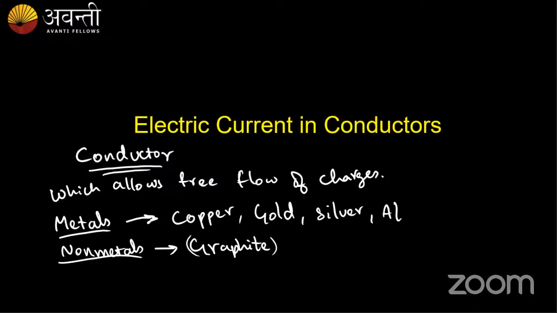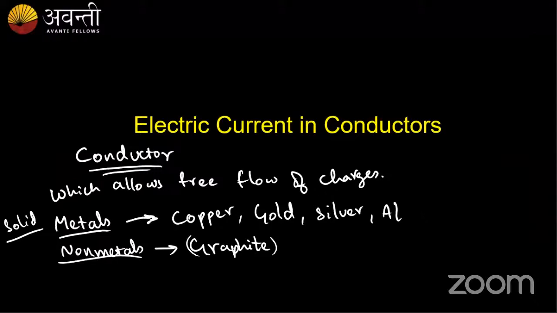These can be considered as solid conductors: all metals, copper, gold, silver, aluminum, etc. So why are they considered as conductors, guys? Why do you think copper, gold, silver, aluminum, etc. are conductors?